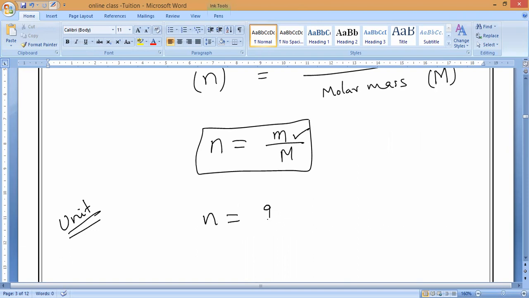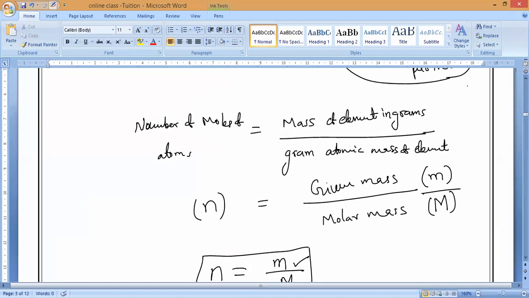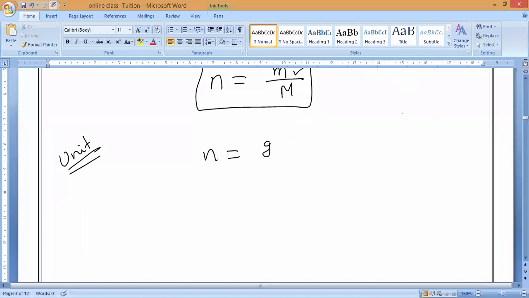Given mass must be in what? Grams, as I said. Have you seen? You must take it in grams only. If it is kilograms, you also have to take it in grams. You have to take it in grams, sir. So grams divided by, what is the unit of molar mass?